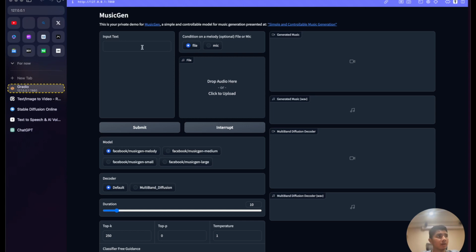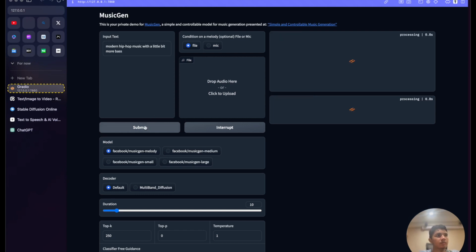We can give it some kind of prompt for the music that we want as output, and it will hopefully create it. So let's give it a basic prompt. Let's say modern hip hop music with a little bit more bass.